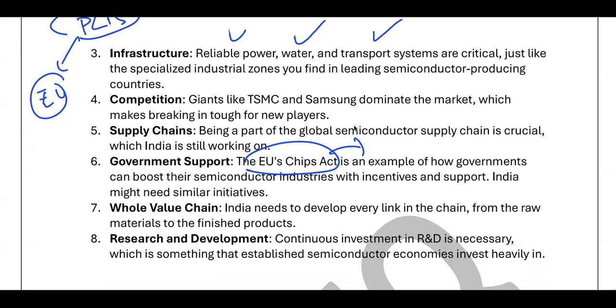Now India does not have that level of deep pockets or financial space to provide incentives to semiconductor industries. Okay, so this is a very important competing factor that we see.